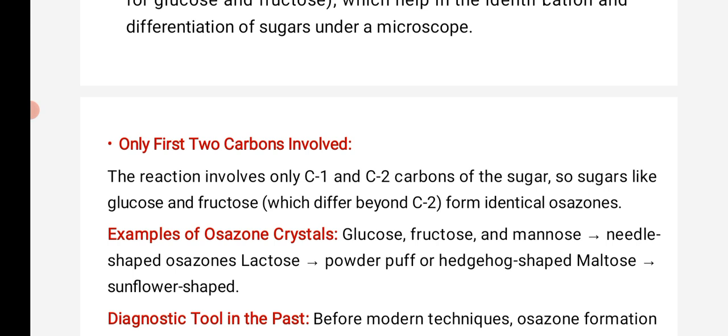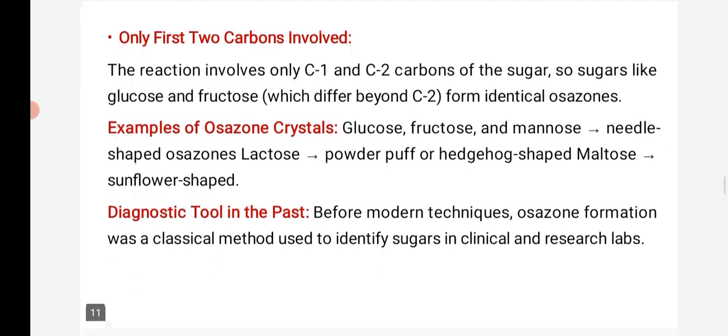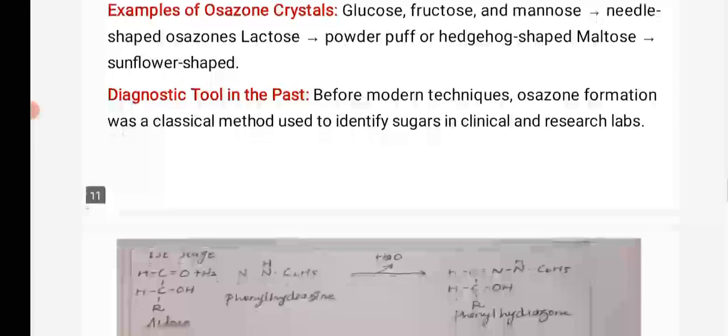Examples of osazone crystals: glucose, fructose and mannose form needle-shaped osazones; lactose forms powder puff and hedgehog shapes; maltose forms sunflower shapes. It was a diagnostic tool in the past. Before modern techniques, osazone formation was a classical method used to identify sugars in clinical and research labs.